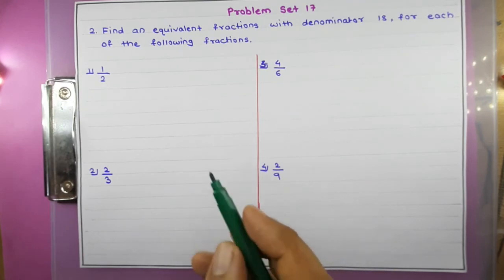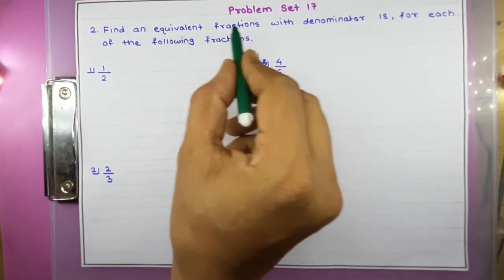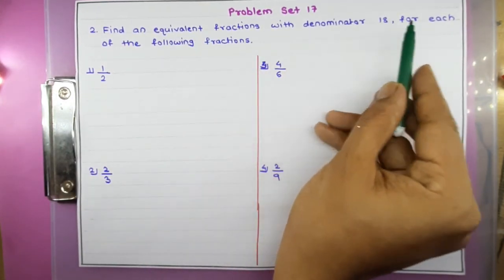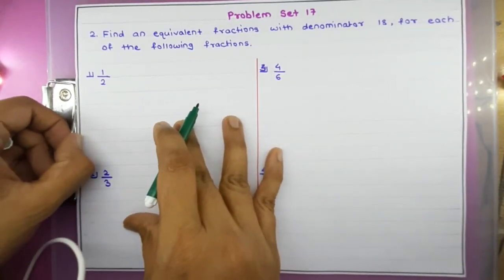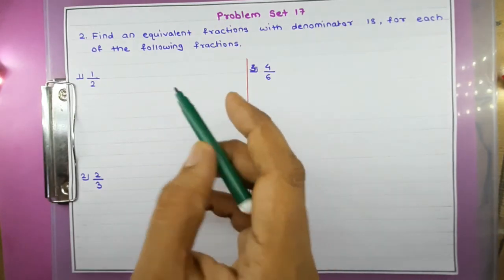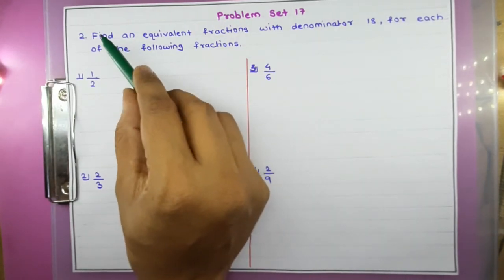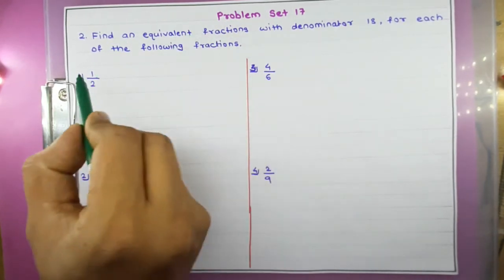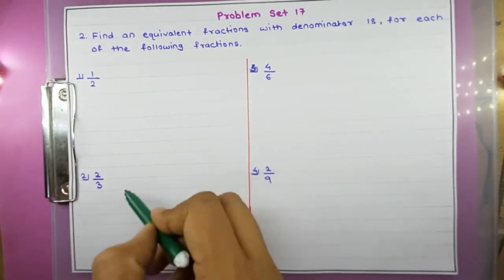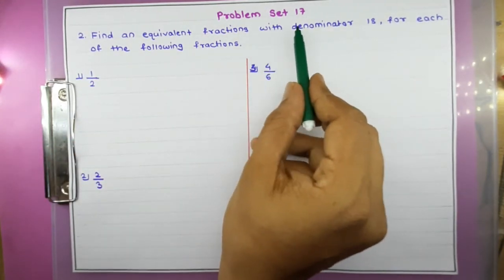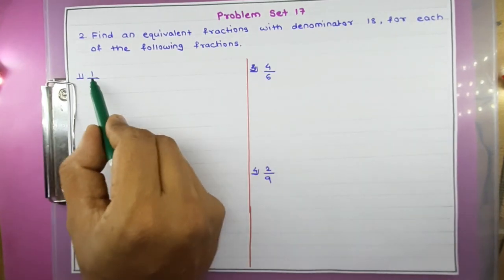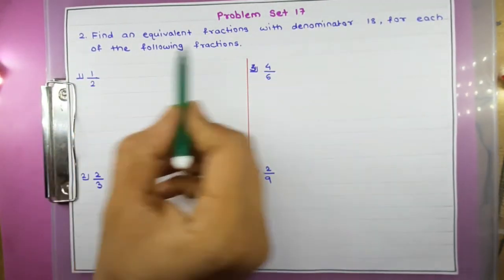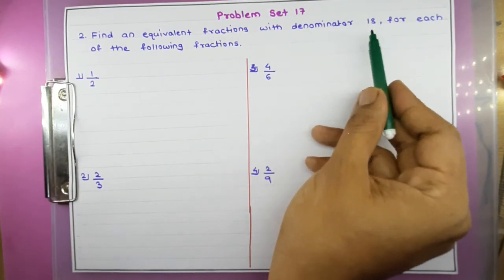The next question is: find an equivalent fraction with denominator 18 for each of the following fractions. First you have to read the question 2 to 3 times. It is written as find an equivalent fraction. From these given fractions we have to find the equivalent fraction having denominator 18. So 1 upon 2 is there, so instead of 2 we require 18, right? So how will we get it?